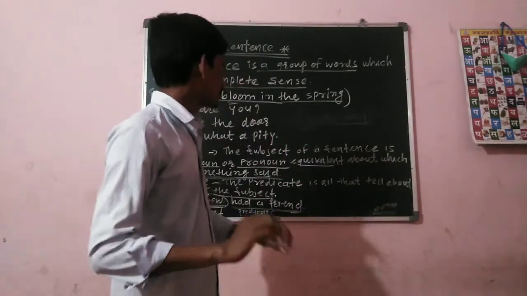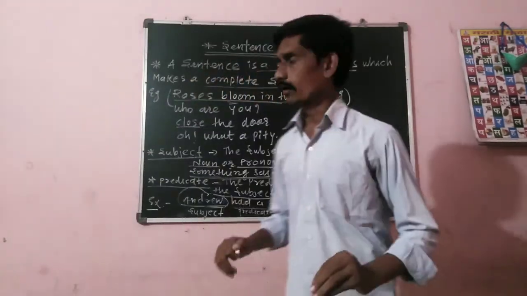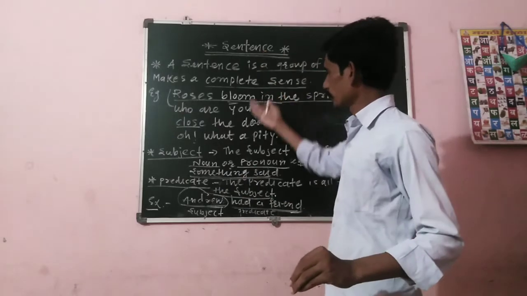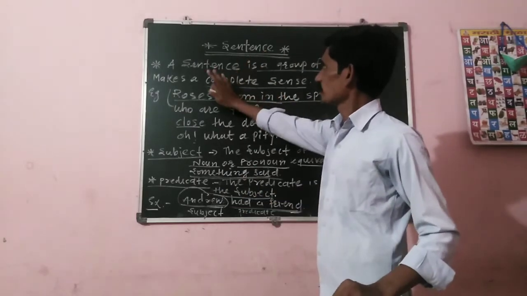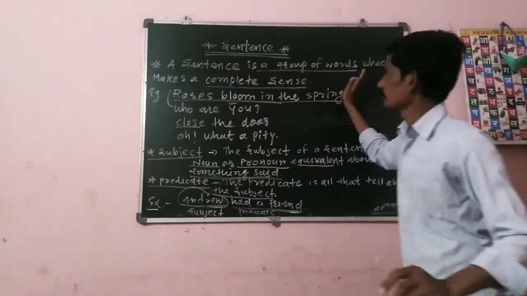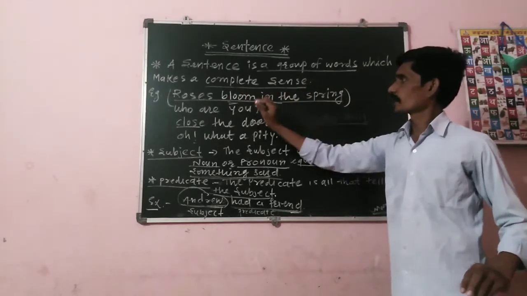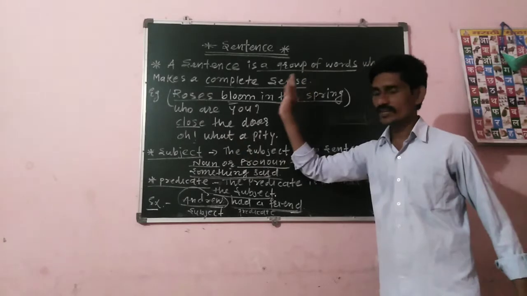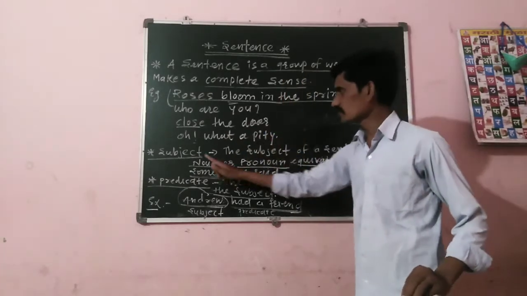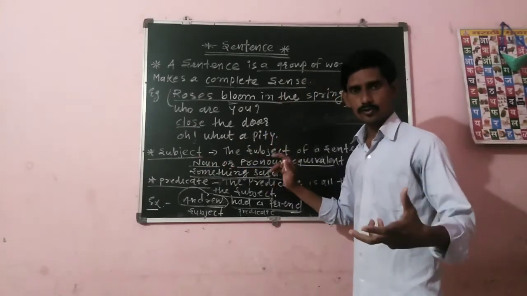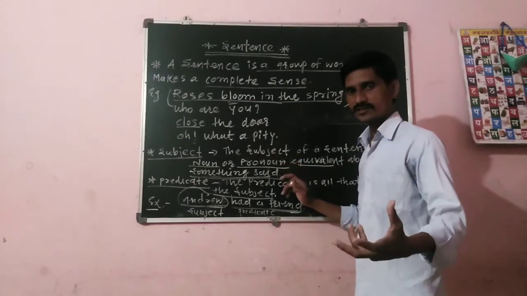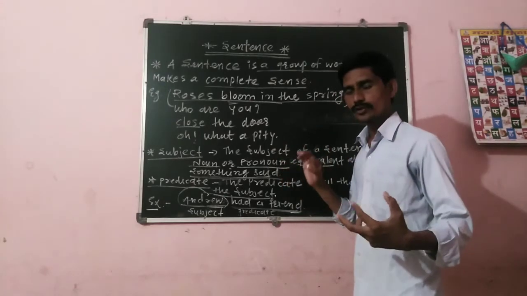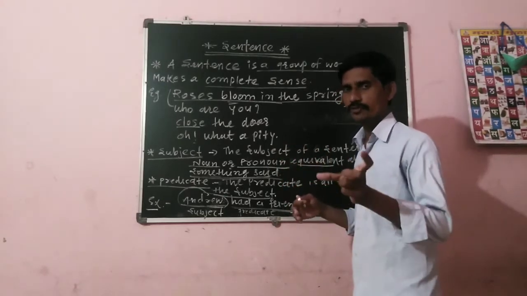I hope my friends you understood well. Once again, I am going to tell you that a sentence is a group of words which makes a complete sense. Examples are written over here. Among them, a very important part of the sentence is the subject, which plays the main role in the sentence. If you want to find it out, you can ask various questions to the sentence, then you get the answer.